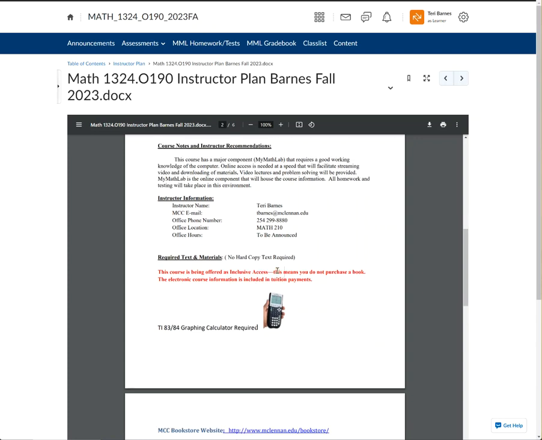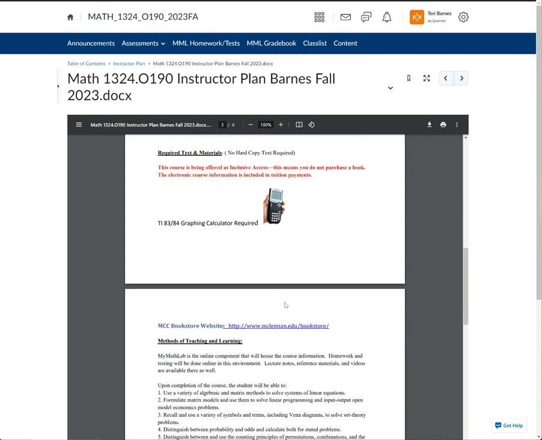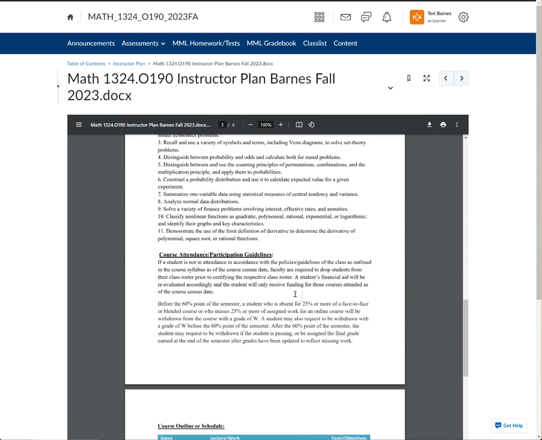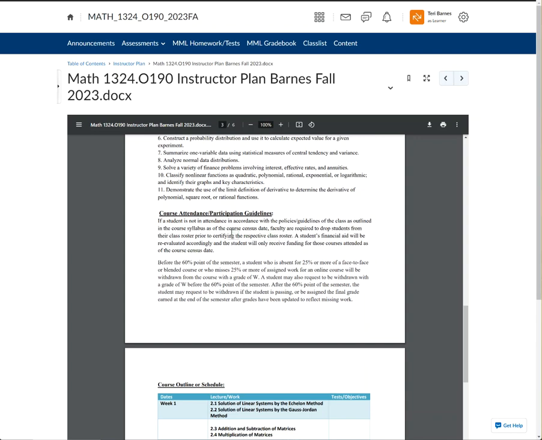Required text and materials, that's included in your tuition. Your inclusive access gives you an electronic text, and so you don't have to buy a separate book. You do need a graphing calculator. Let's see what else.